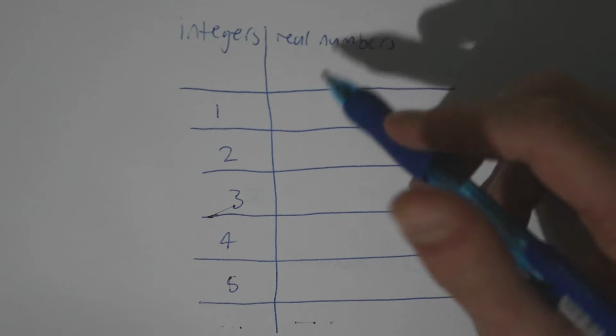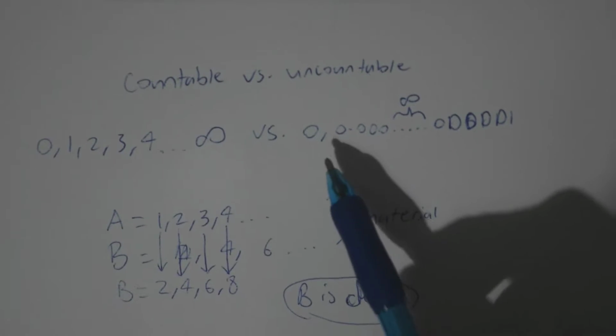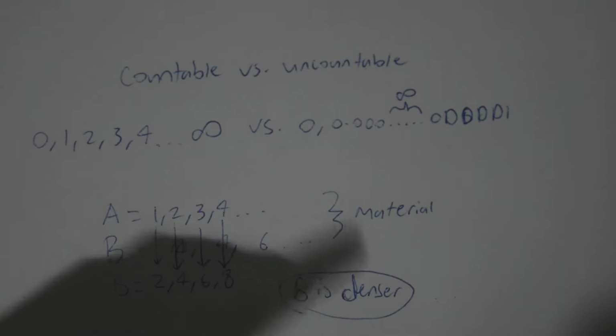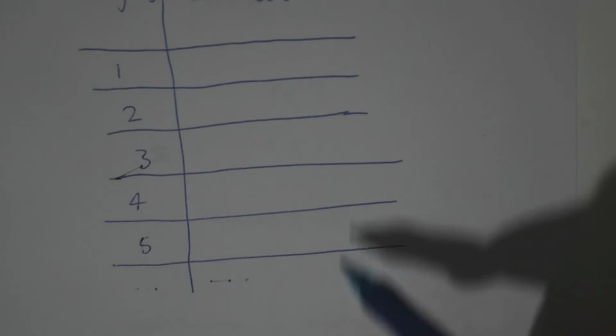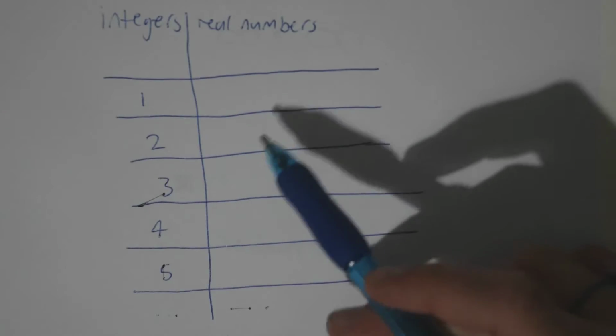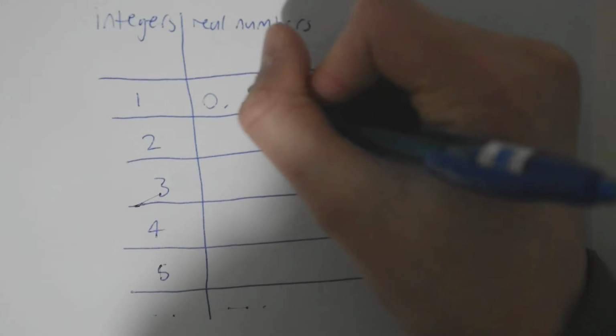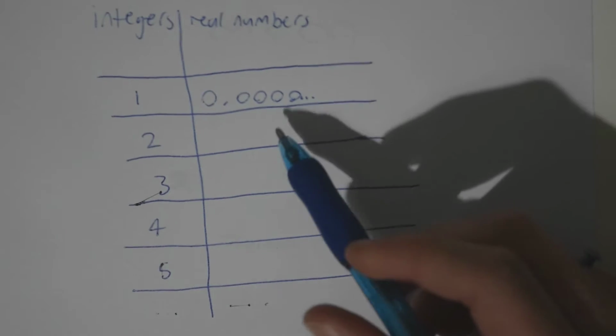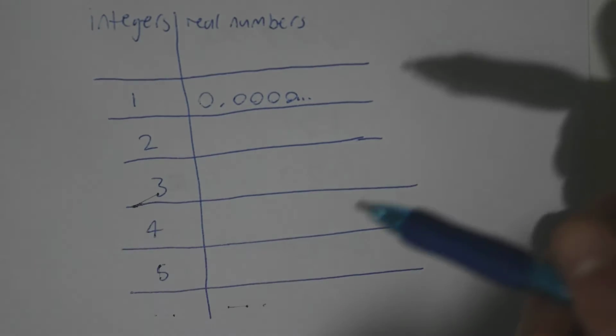So let's just start filling these up. Of course, as we have discussed, it is impossible to figure out what the first real number is because you can always go smaller. So we will very quickly realize if we try and just fill up this table that you can't, there's nowhere to start. Well, I suppose we can start from 0. So let's do that. We will have just infinite zeros here. That's fine. But where to next? Well, there's nowhere to go.